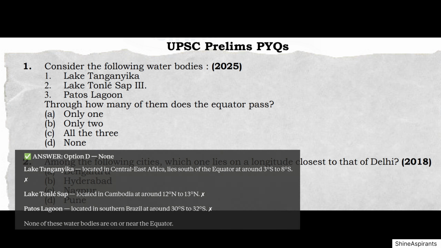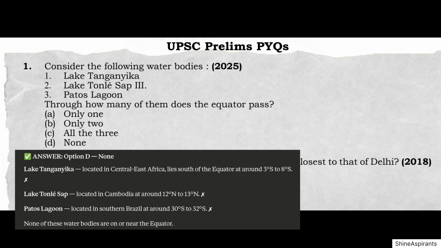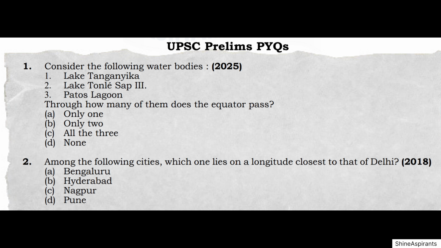Option D, none. Lake Tanganyika, located in Central East Africa, lies south of the equator at around 3 degrees S to 8 degrees S. Lake Tonle Sap, located in Cambodia at around 12 degrees N to 13 degrees N. Patos Lagoon, located in southern Brazil at around 30 degrees S to 32 degrees S. None of these water bodies are on or near the equator. Answer D.